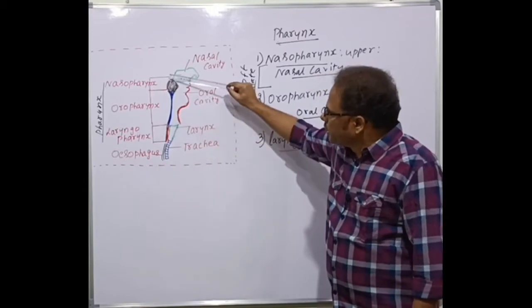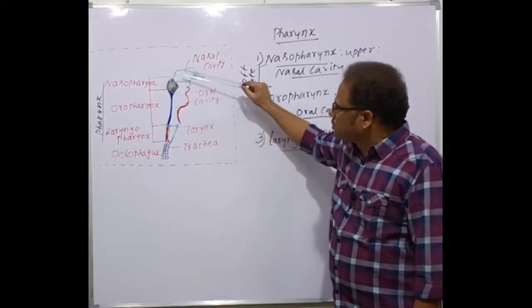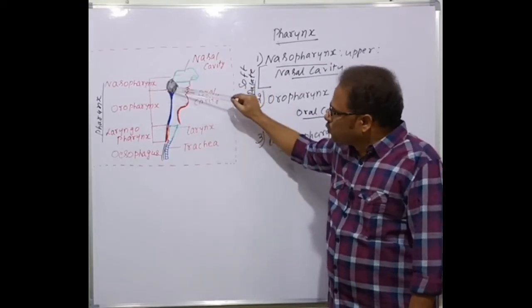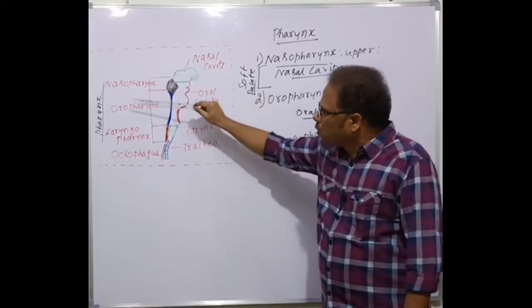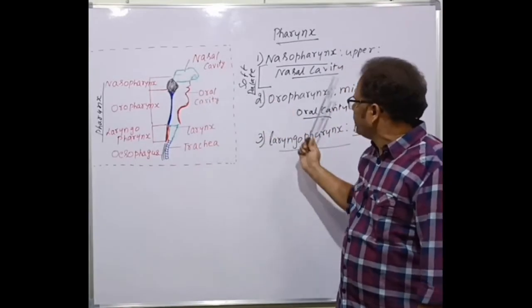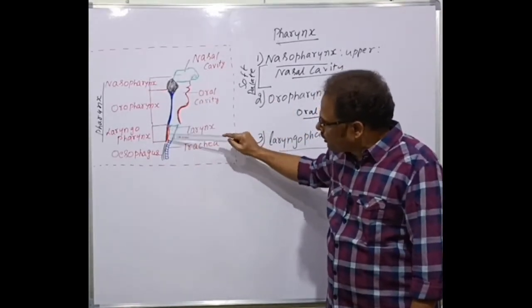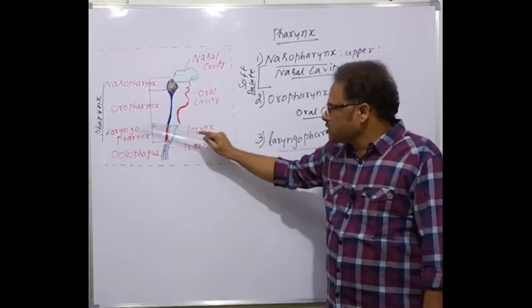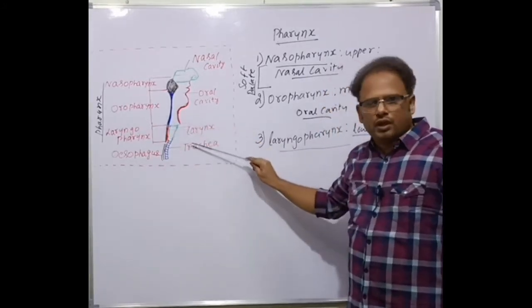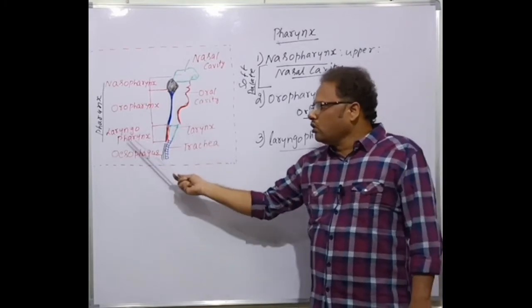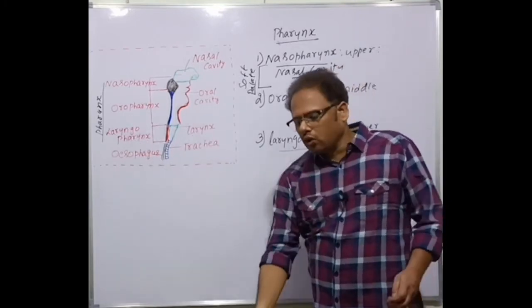This is the nasopharynx. The black one which is drawn, corresponding to the nasal cavity, is the nasopharynx. And this blue structure drawn here is called the oropharynx, corresponding to the oral cavity. And the laryngopharynx, the red structure drawn from here to here, corresponds to the larynx. Because it corresponds to the larynx, it is called the laryngopharynx. The lower part is called the laryngopharynx.